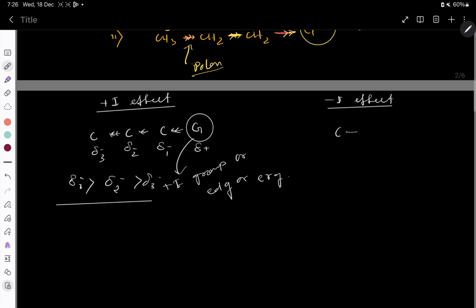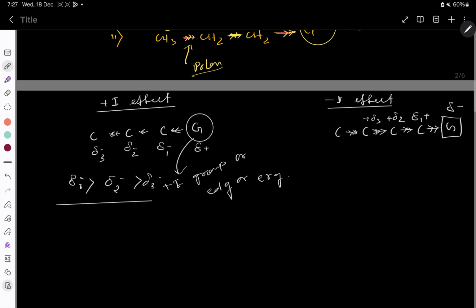Suppose here a carbon group is there, and a G group is there, and this Z group, if the nature of the group is electron withdrawing, that means it attracts the shared pair of electrons towards itself, right? So here it will generate a negative charge, and here suppose plus 1, and here suppose plus 2, and here suppose plus 3.